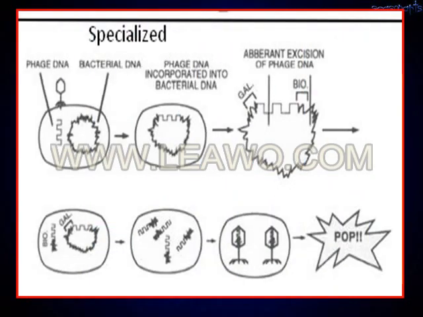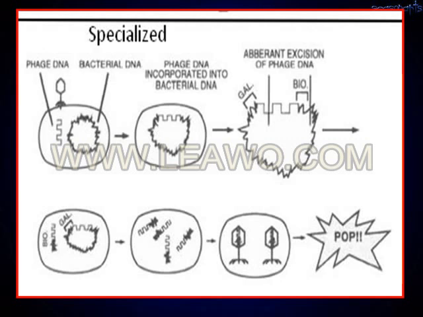In this picture you can understand what is meant by specialized transduction. That means a particular portion of the chromosomal gene is transferred with the help of the bacteriophage. In this picture you will see the bacteriophage in the first diagram, and it is incorporated into the chromosome of the bacteria.